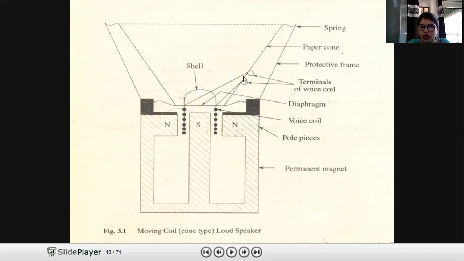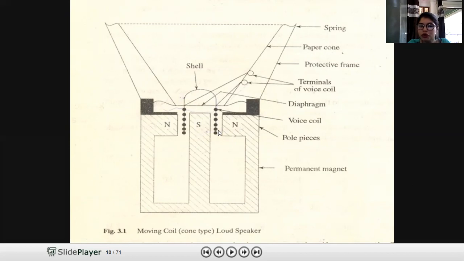Now how does it work? When we provide an input signal to these terminals, that means an electrical signal will be provided to these terminals. As the electrical signal will be in AC form, it will form crests and troughs, and that will be provided to these coils. According to the AC signal, the permanent magnet will have magnetic lines of force, and these coils will move up and down, or to and fro, according to the electrical signal.